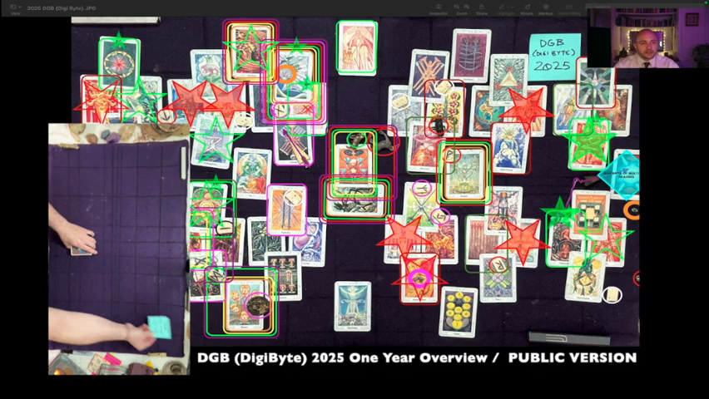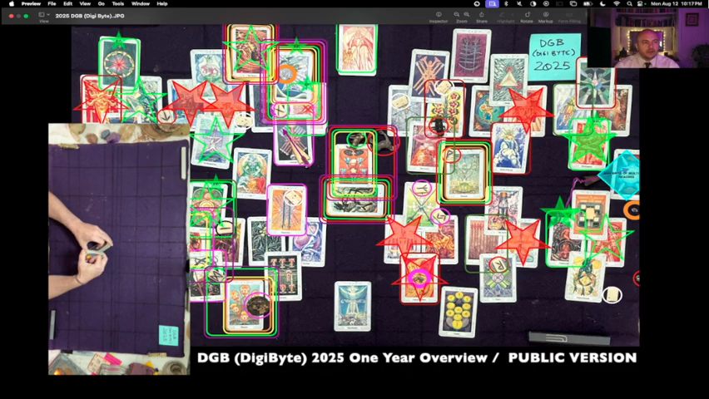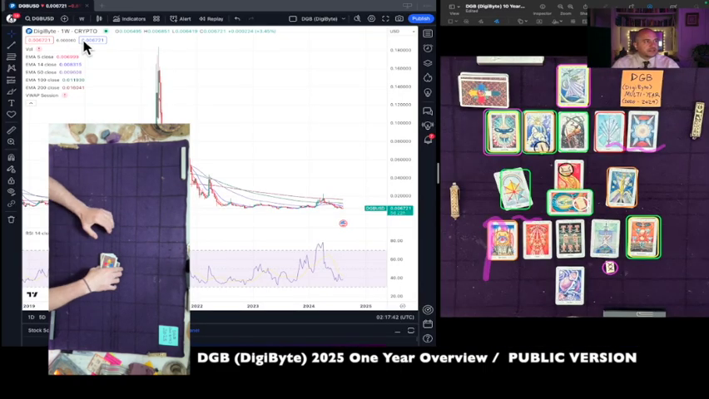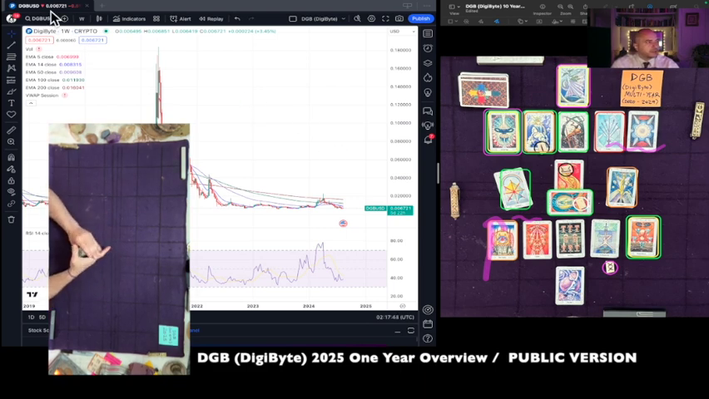This is the DigiByte DGB 1 year overview reading for the year of 2025. It's currently August 12th, 2024, 10:17 p.m. Eastern Time. DGB at the time of this reading is currently 0.006721, half of a cent USD.